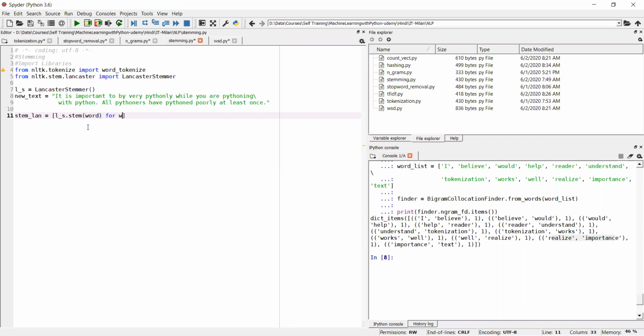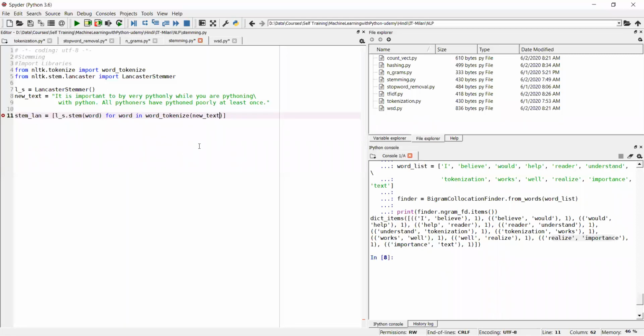For word in, since you have been given a sentence, first you need to apply tokenization, word_tokenize on the new text.